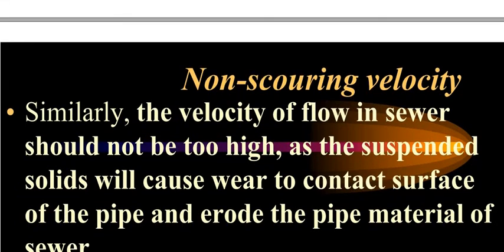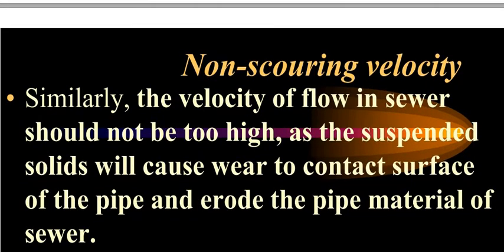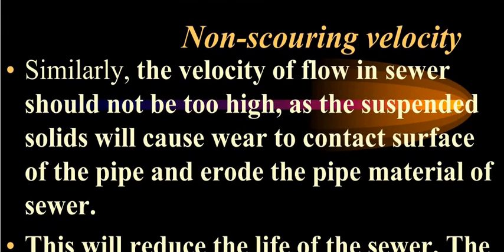Now we have seen the self-cleansing velocity. Another terminology is non-scouring velocity. Similarly, the velocity of flow in the sewer should not be too high. We have just seen that if the velocity is less, the sewage material or impurities will not be carried by the flow, or it will cause obstruction.